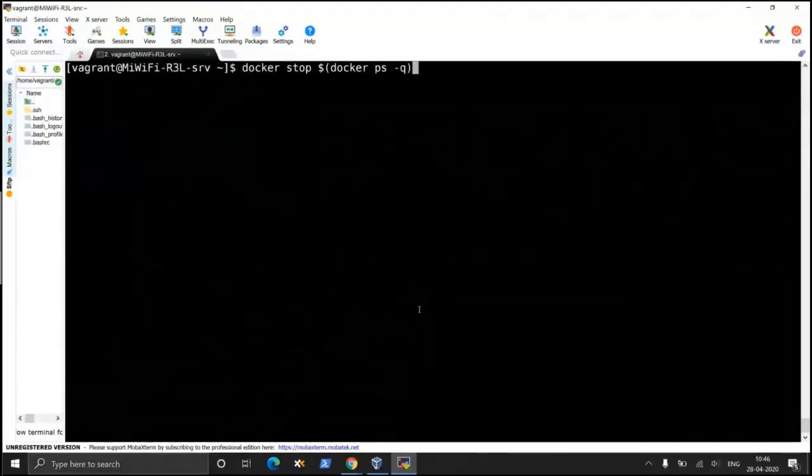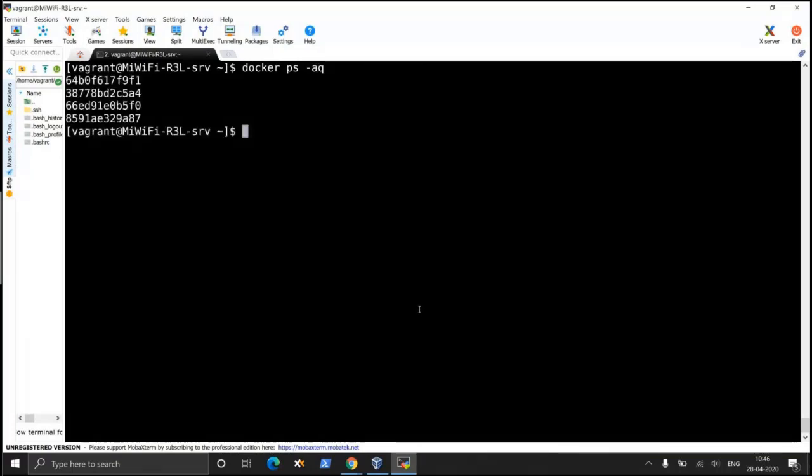If I want to delete all the containers, what do I do? Instead of docker stop, I should be using this command, docker ps -aq. That shows all the containers. If I want to destroy all of them in one single shot, how do I do that?